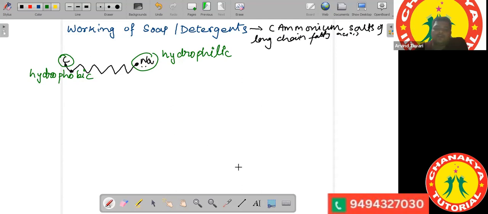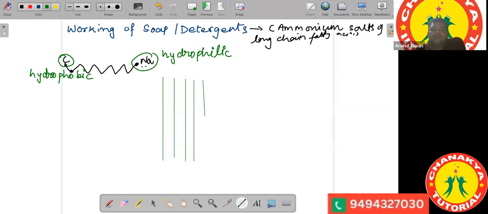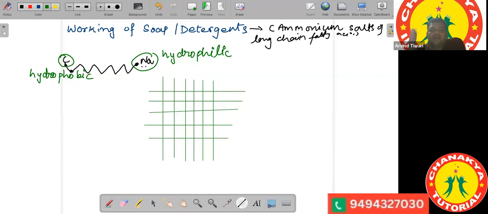Suppose we take a fabric, and on the fabric you have a dirt particle. All dirt particles are oily in nature. So this is the fabric, and let's say this is the dirt particle.